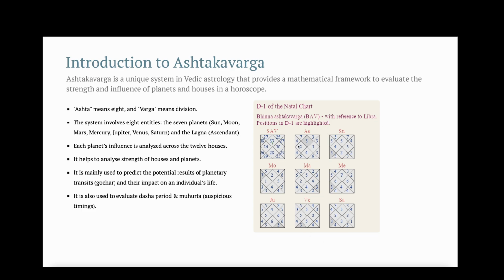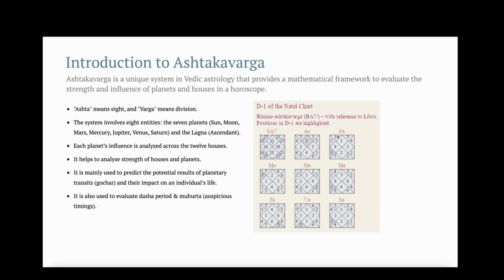So this is an example of the Ashtakavarga charts. This is the total of the Ashtakavarga points for each house, and these are the Ashtakavarga points for each individual entity. Like this is for the Ashtakavarga points in each house for the Ascendant. This chart is the Ashtakavarga points for each house for Sun, and similarly there are the points for other planets. The individual Ashtakavarga points for each entity is called Bhinnashtakavarga or BAV.